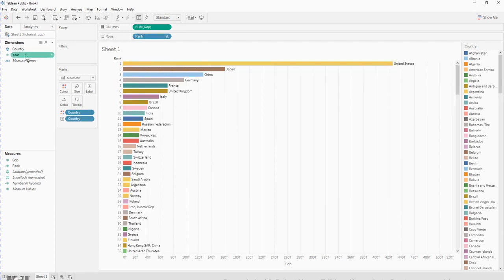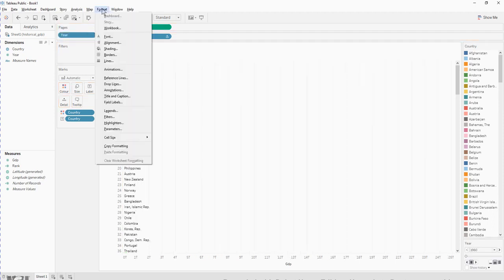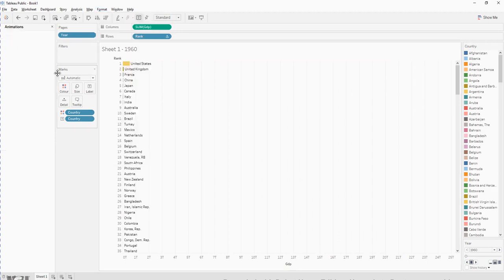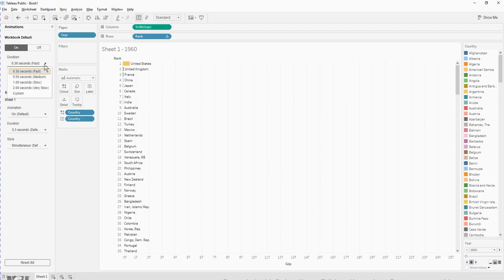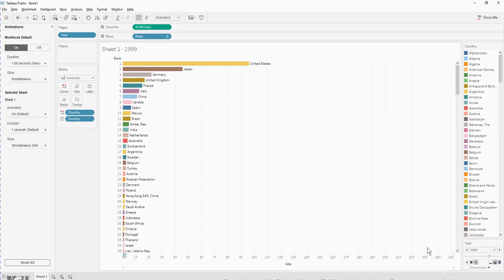Next, we want to configure the animation. Click and drag here to pages. And then turn animation on for format animations. By default, it's off, turn it on, and set the transition duration to 1 second. And look for the animation control over here. You drag to somewhere in the middle and click play. Now you can see that the animation is running already.